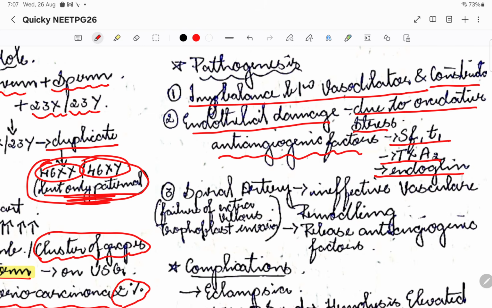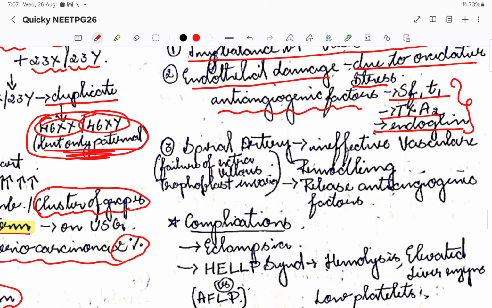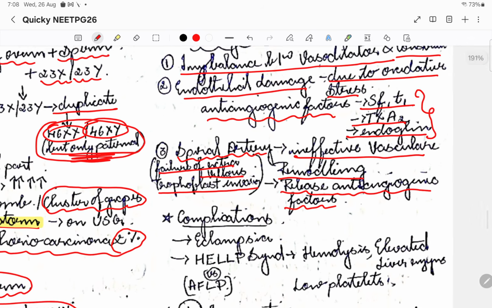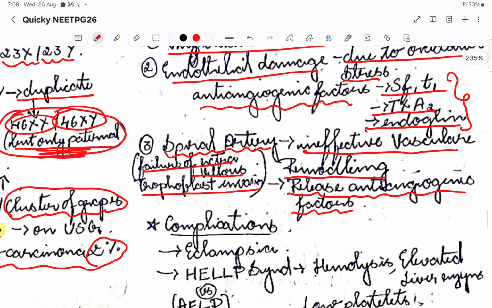Okay, so these are the anti-angiogenic factors that have developed, so they are not allowing the endothelium to proliferate. Then the main thing is the spiral artery. There is ineffective vascular remodeling happening because of improper spiral arteries. So this will also release anti-angiogenic factors. The failure of extravillous trophoblast to invade is known as the spiral artery related pathogenesis for gestational hypertension. Please note it is the extravillous, not intravillous.